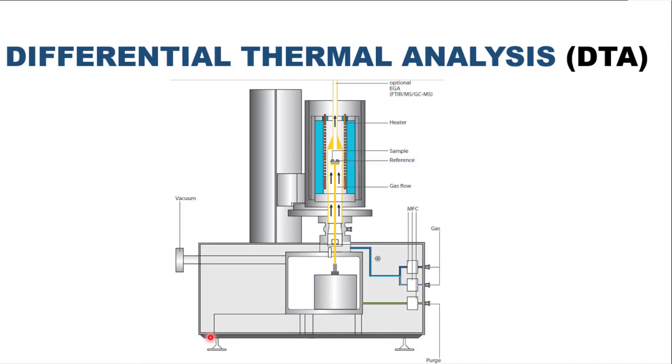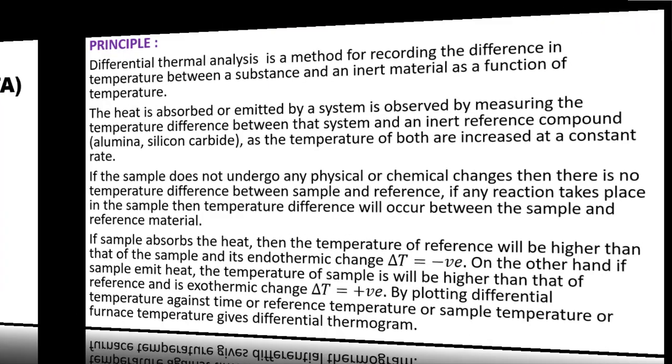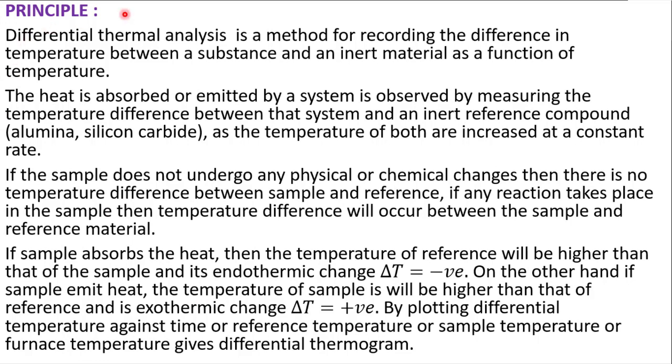And the next thermal method is differential thermal analysis, which we abbreviate as DTA. Principle. Differential thermal analysis is a method for recording the difference in temperature between a substance and an inert material as a function of temperature. This is the definition for differential thermal analysis.